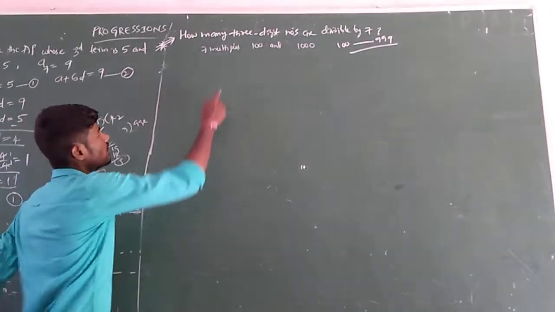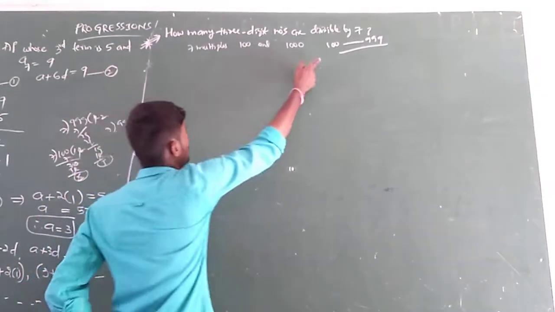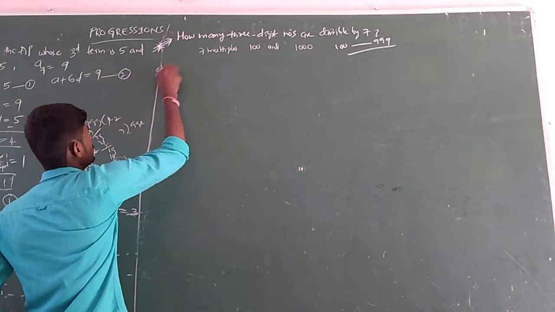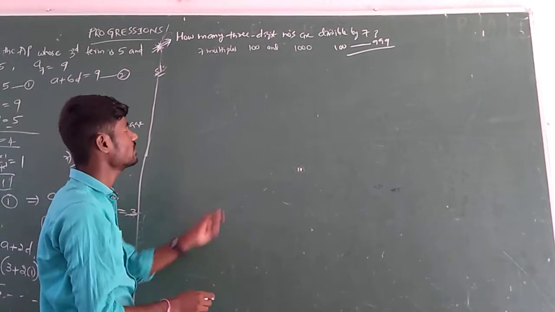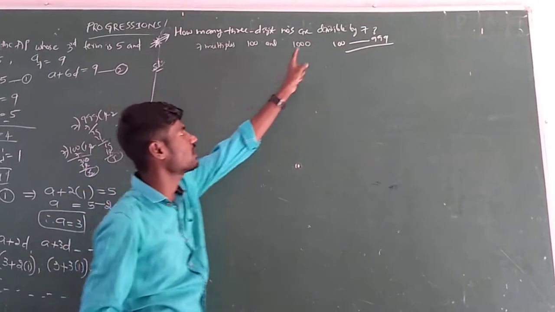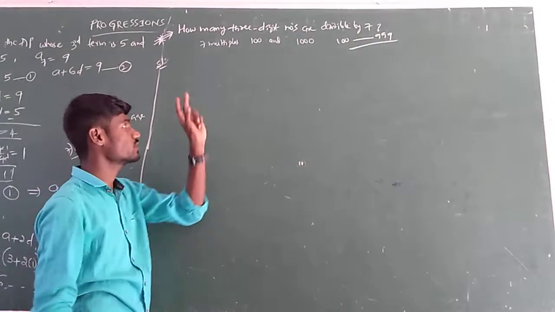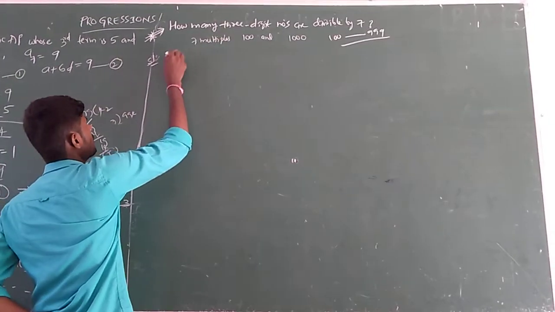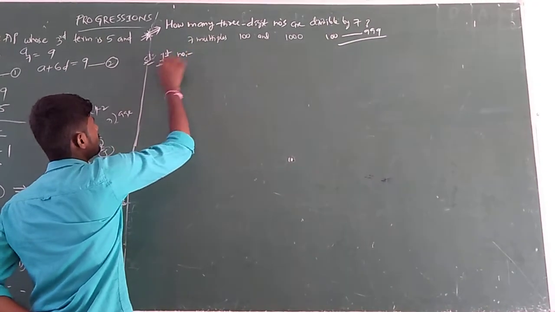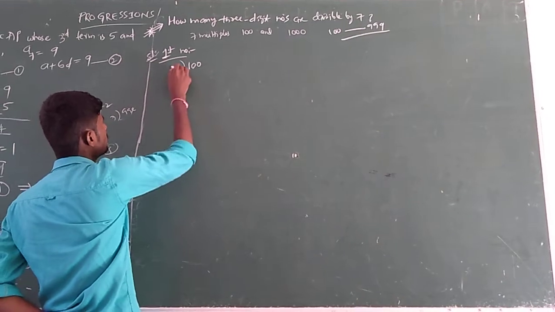To do that, 3-digit numbers start with 100. First you have to find the first 3-digit number divisible by 7 and the last 3-digit number divisible by 7. First you have to identify those two. To get the first number divisible by 7, take the first 3-digit number, 100, and divide it by 7.